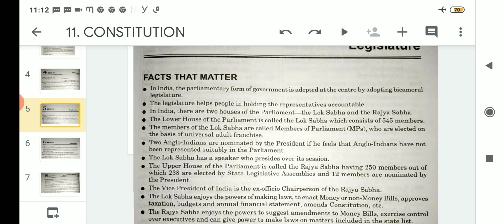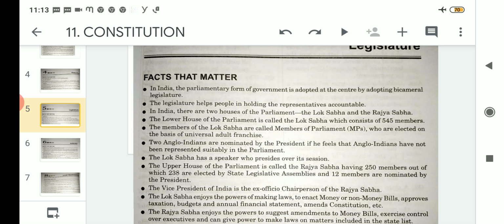So these 238 members are elected by the state legislative assemblies, and the remaining 12 out of 250 are nominated through various fields, persons belonging to different fields. He or she may be from a different background, like a sportsman or a cultural background, or vice versa.